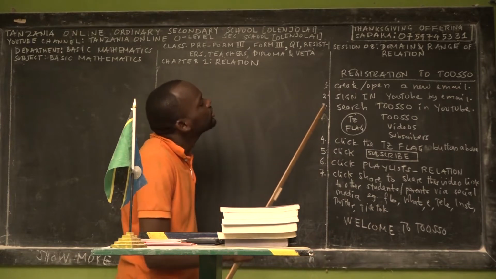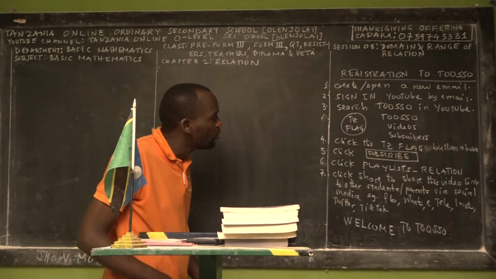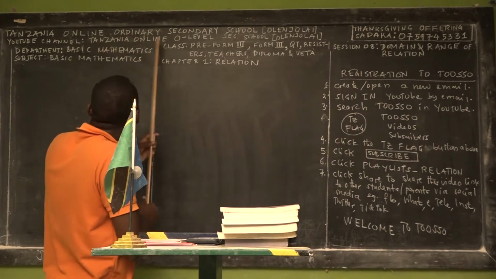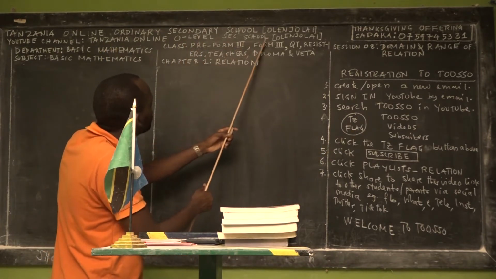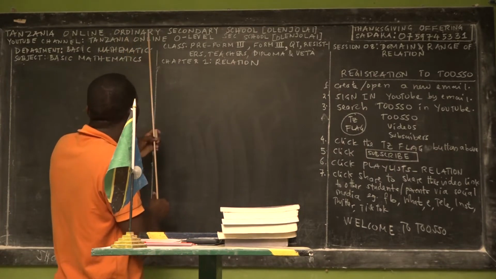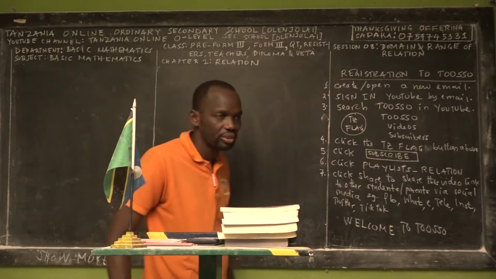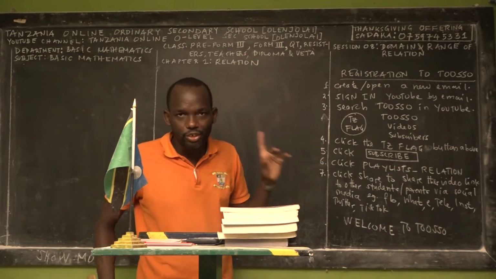The second thing, we ask you to search for OSO. But OSO is not in YouTube. What is in YouTube is Tanzania Online Ordinary Secondary School in square bracket OLENJOLAI. So copy and paste what you have here: Tanzania Online Ordinary Secondary School in square bracket OLENJOLAI. Once you search, you press the search button.